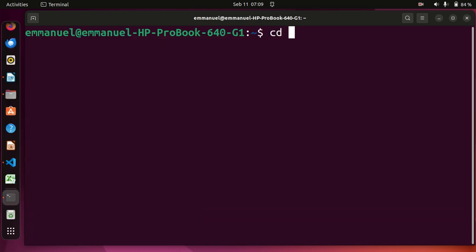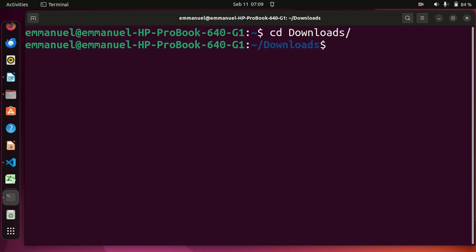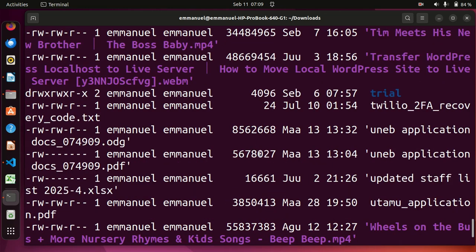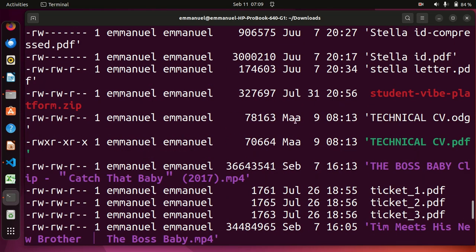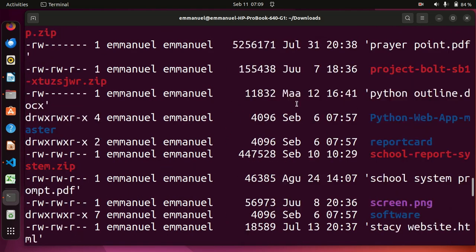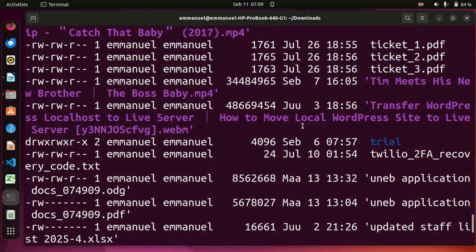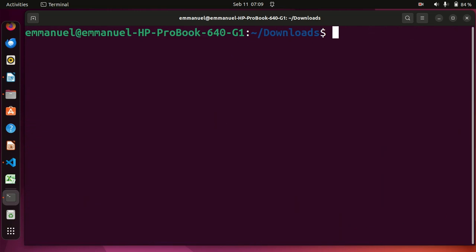First, let us go and find out what is in the downloads folder. Then we shall list all files in this downloads folder by writing ls, then space dash l to list all details about files in the downloads folder. So we shall find out that we have files which are for July, March, September, August, and all those. So we shall come back and clear this.